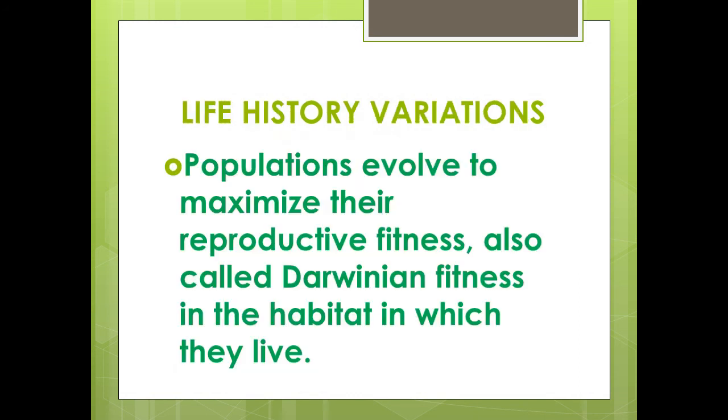Now, the last, the life history variations. According to this, populations evolved to maximize their reproductive fitness, also called Darwinian fitness, in the habitat in which they live. Now, Darwinian fitness is the fitness of the genotype measured by its proportional contribution to the gene pool of the next generation. Population always evolves towards increasing their Darwinian fitness with high r values according to the habitat in which they live, and it depends upon the lifespan, breeding, and the offsprings produced.